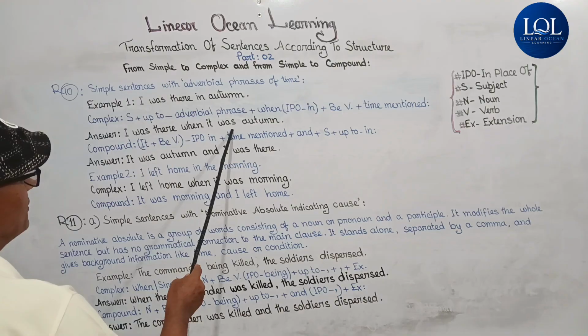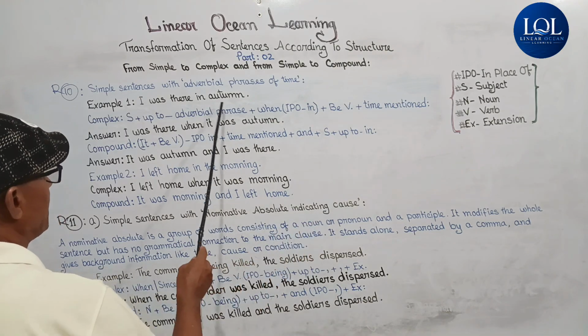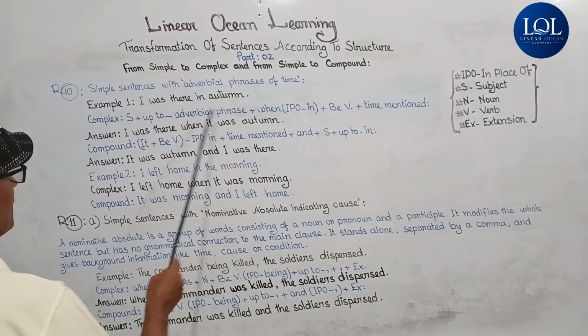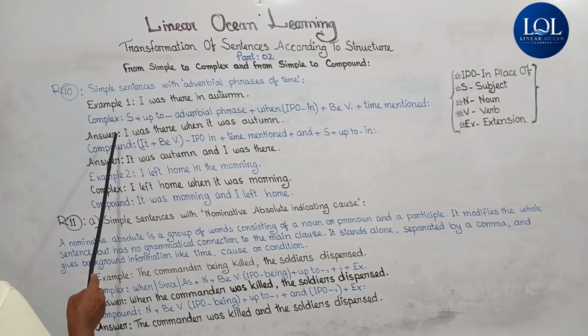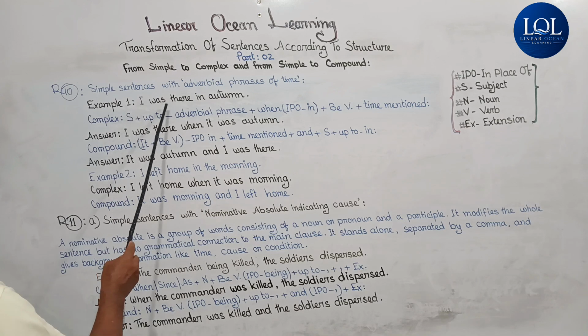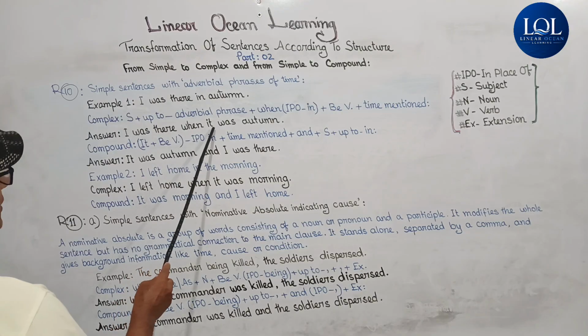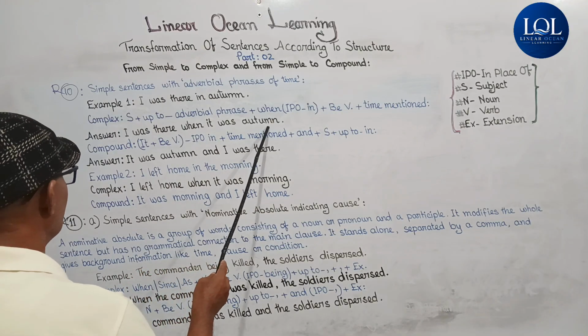Then BV, then the time mentioned. Here the time mentioned is autumn. So the complex sentence we get from the simple sentence is "I was there when it was autumn."